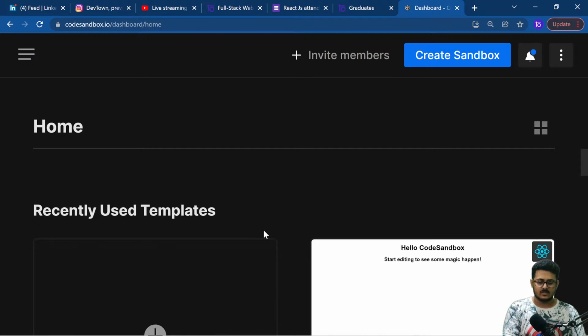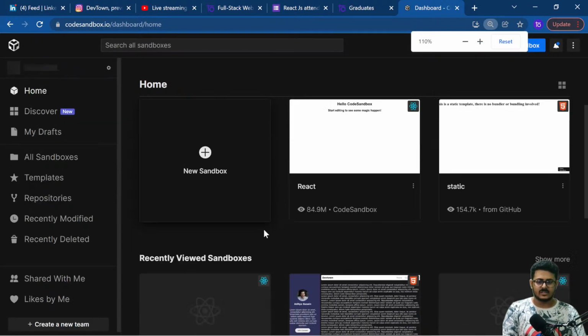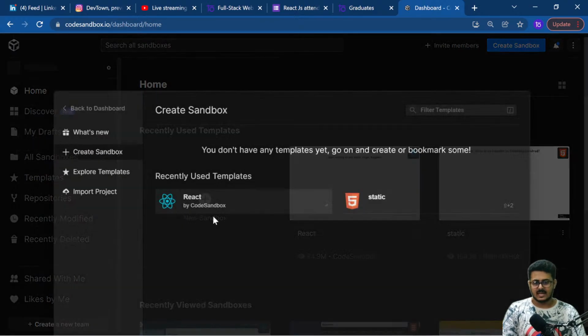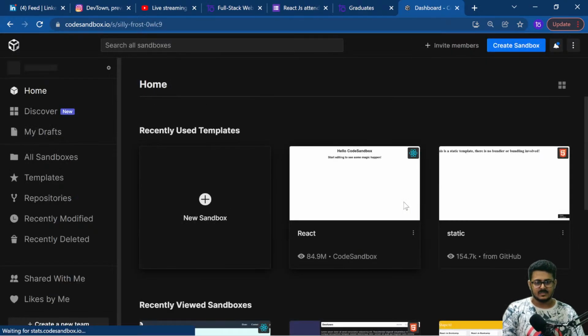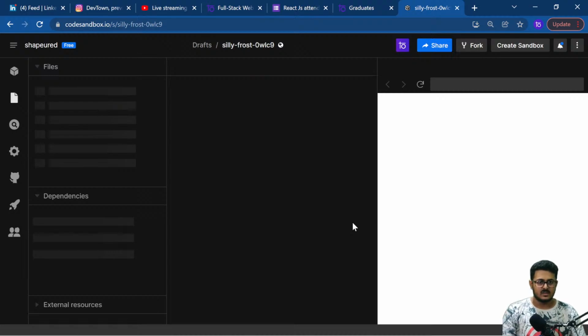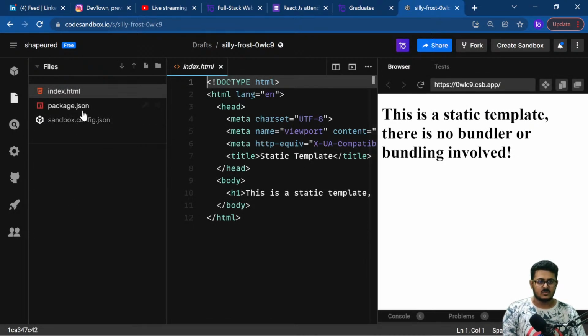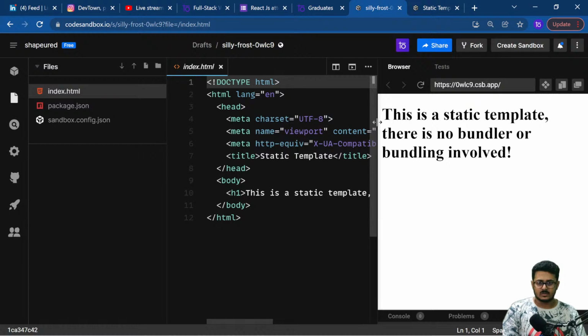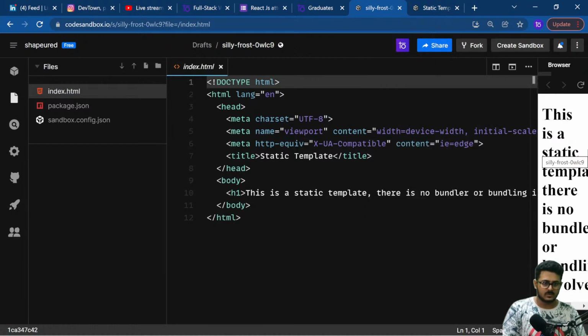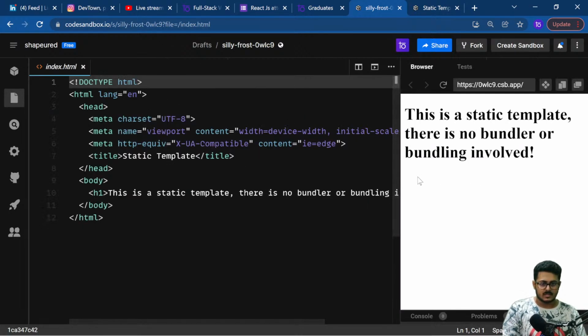So just sign in. Once you have signed in, we are going to create a new sandbox for static HTML, CSS and JavaScript files. This is the package.json and the sandbox.config.json, which is something that is not for you guys. We are only going to work in the HTML and CSS. Let me just open it up in a new window, and I'll close this up from right over here, close this up as well.